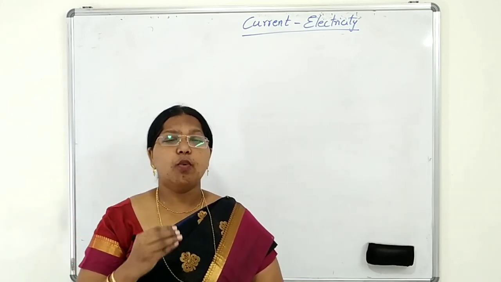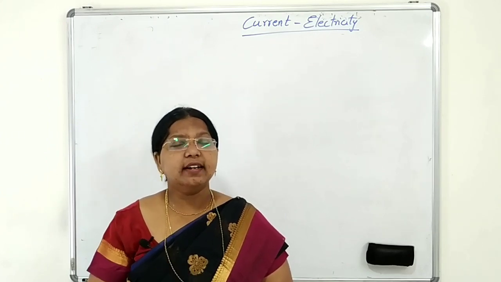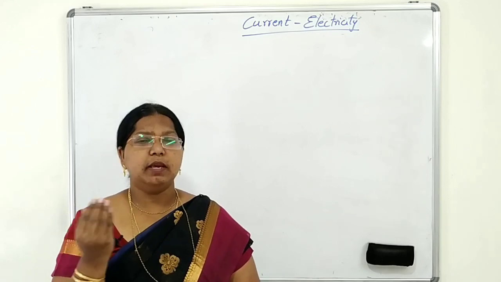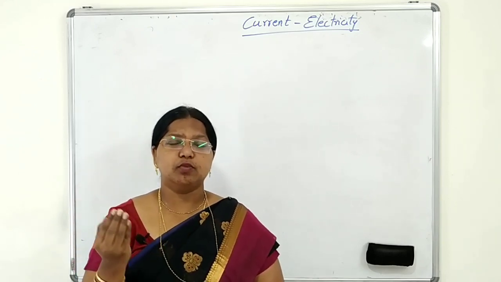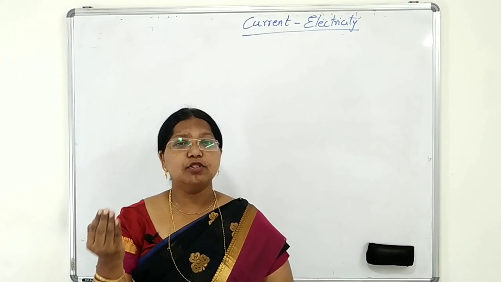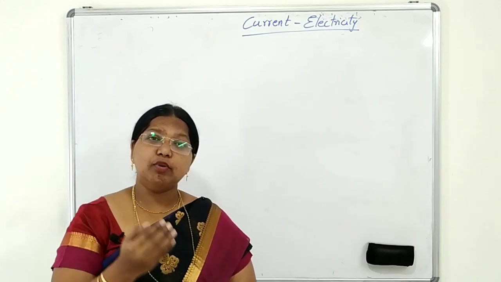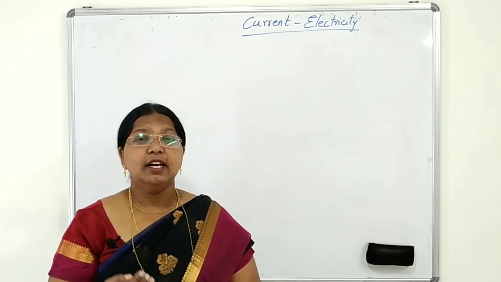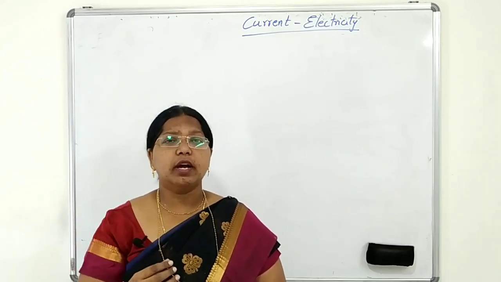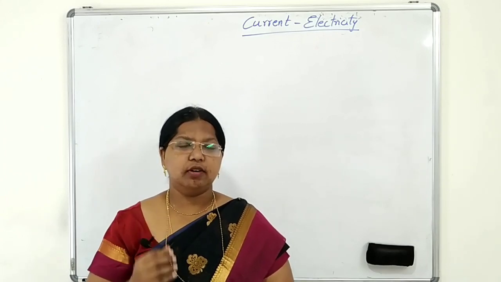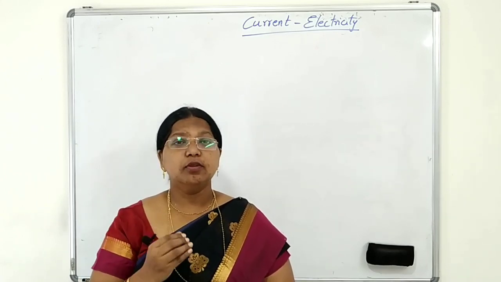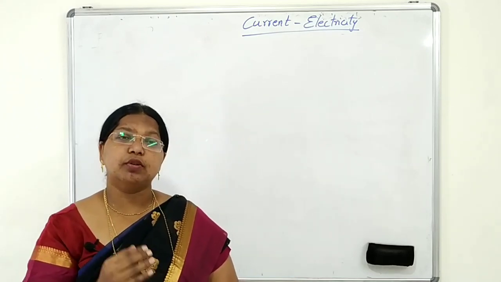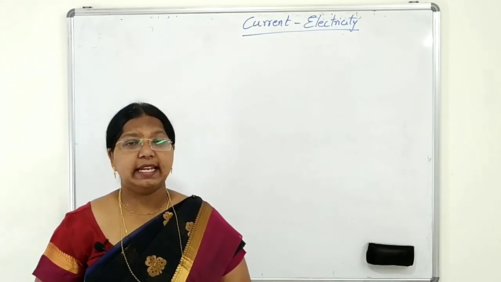First, let us know what is an electric current. Electric current is nothing but the flow of charges, maybe negative charges or positive charges, whatever it is. If there is a flow of electrons, we will call it electronic current. If the flow is of positive charges, positive ions, then we will call it conventional current. In general, we talk about the flow of charges, and this flow is always counted with respect to time. So the rate of flow of charges is called electric current.